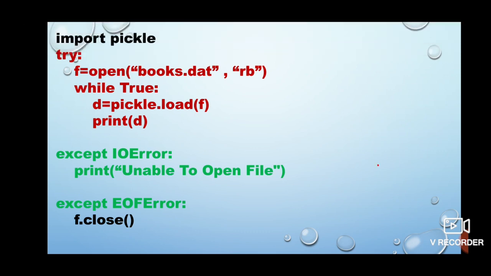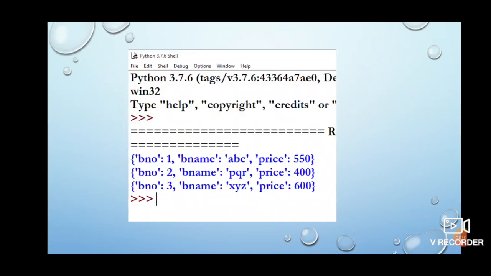Clear? Now, if you run this program, see what output we are getting. We are getting the actual data that was written on the file books.dat, and you are able to understand this output. When you opened the file books.dat directly, the content that was there in that file, you were not able to understand because it was in machine format.